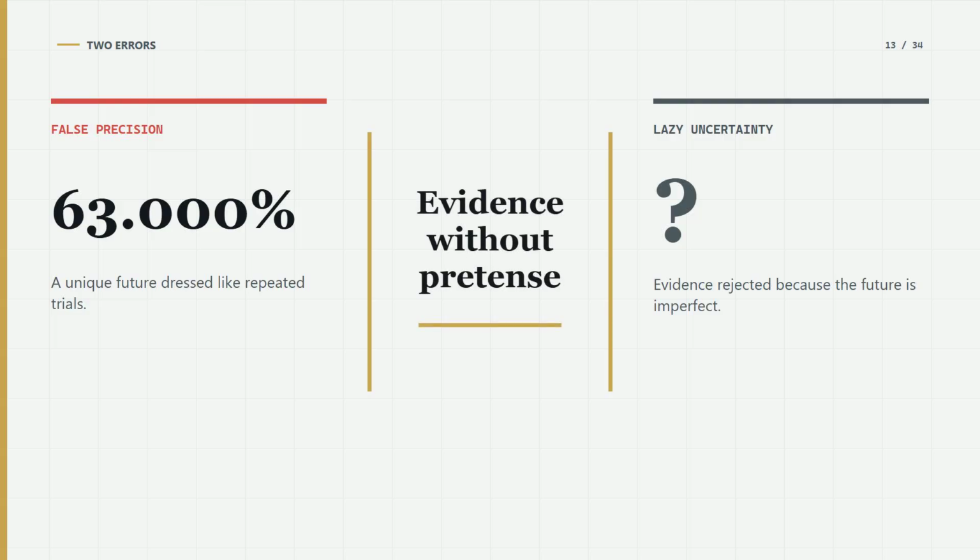One is false precision, presenting a judgment about a unique future as if it came from thousands of repeated trials. The other is refusing to use evidence because the future is not perfectly repeatable. Historical cases can reveal base rates, constraints, and failure modes. Expert judgment can combine information that no dataset captures cleanly. But the weaker the reference match, the less authority the final percentage has earned. The decision must carry more of the uncertainty itself.